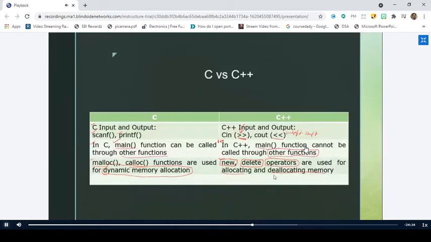Whereas in C++, for allocation, we make use of an operator called new, and for deallocation of memory, we make use of an operator called delete. Remember that new and delete are operators. So operators are used for allocation and deallocation of memory, whereas in C, we make use of functions. Is it clear up to this point?